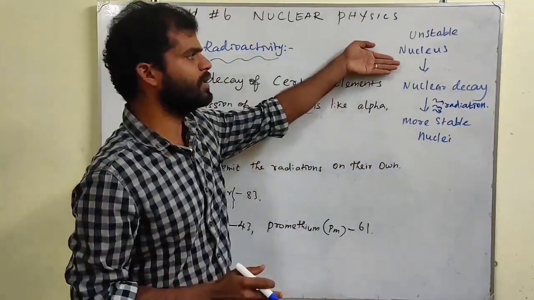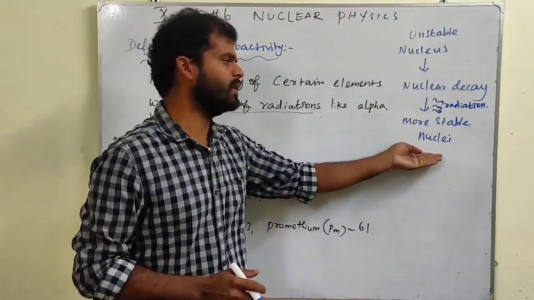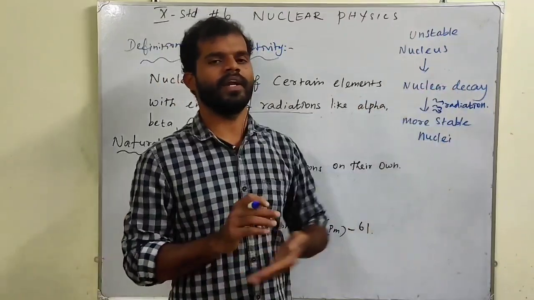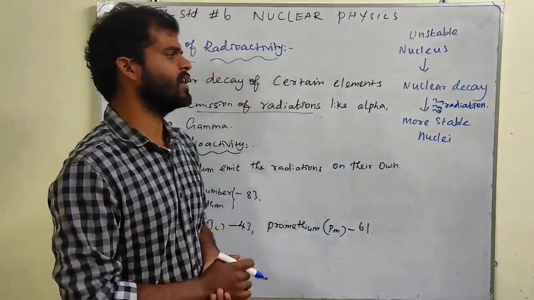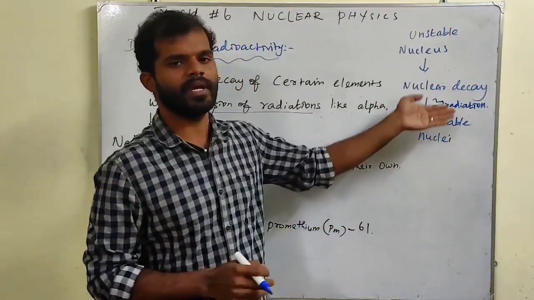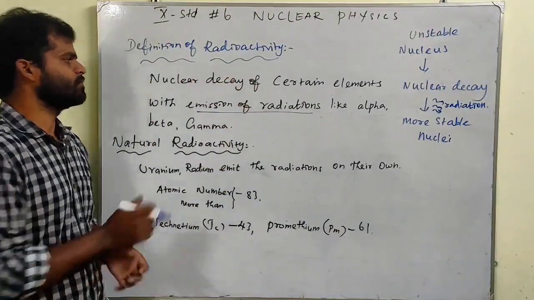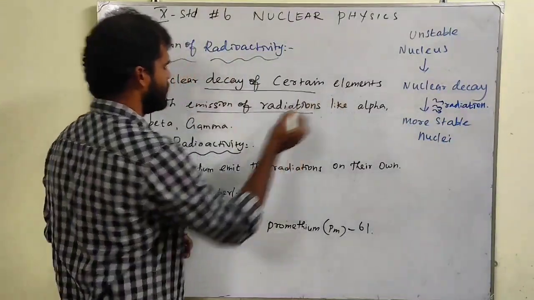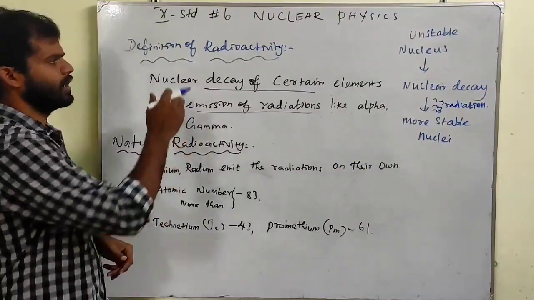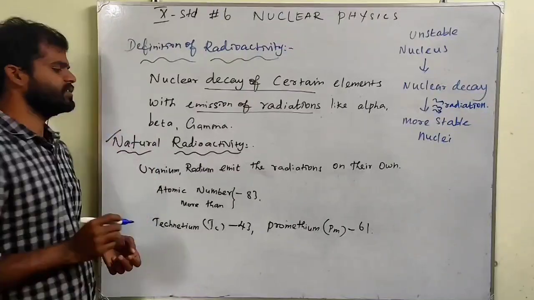During this process, they emit radiations like alpha, beta and gamma. That is called radioactivity. So nuclear decay of certain elements with emission of radiation like alpha, beta and gamma is called radioactivity. Now we are going to discuss natural radioactivity.